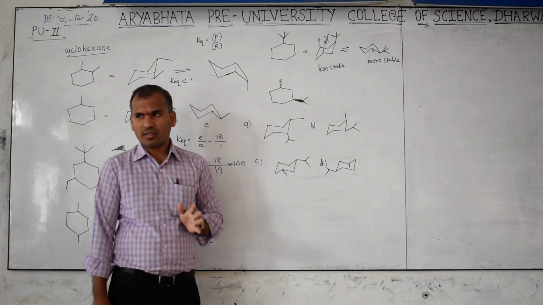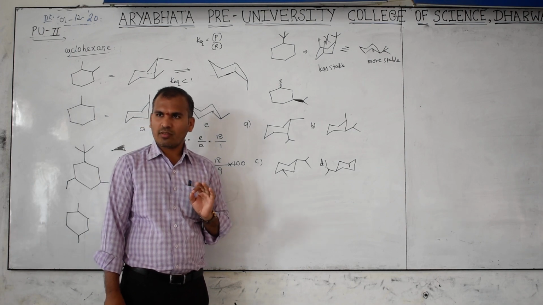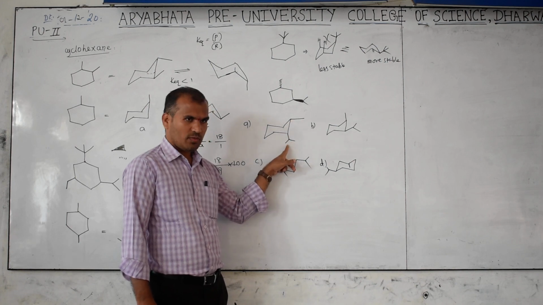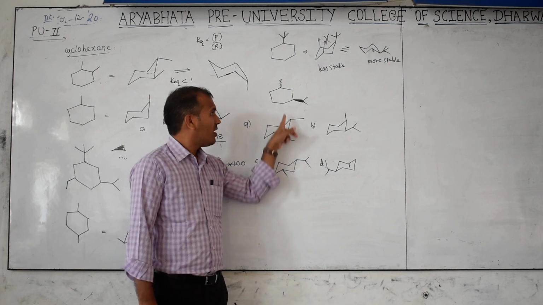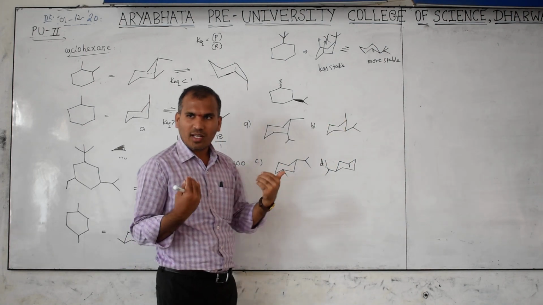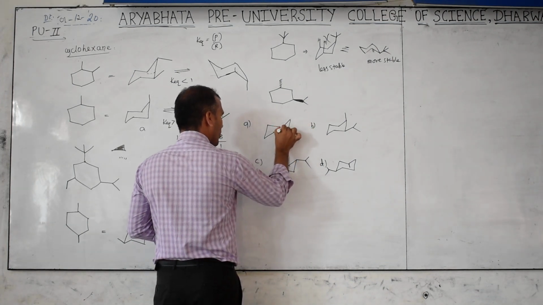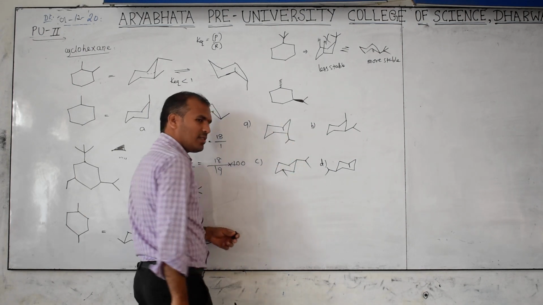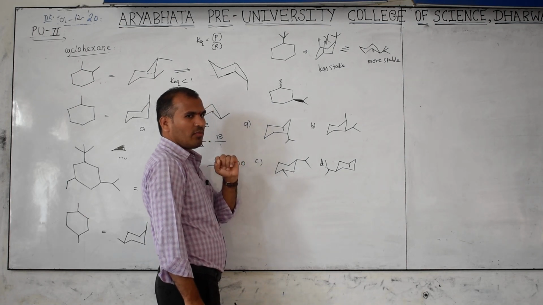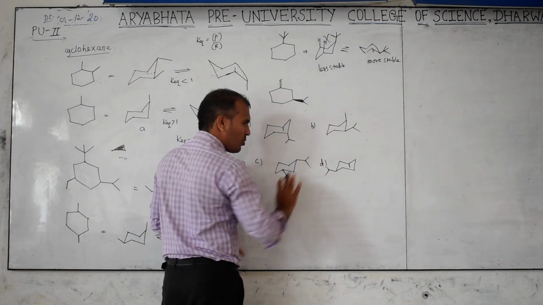Option C. Reason: the bulky group should be present at which position? Here, at which position? But this is one-two. Got the point? These are one-three. This is also which one? One-two. Then this is totally wrong. If they give it like this also, one-three, then is this right or wrong? If this option is given, this is also axial, this is also axial. Anyway, it is a one-two position, so that is not it.